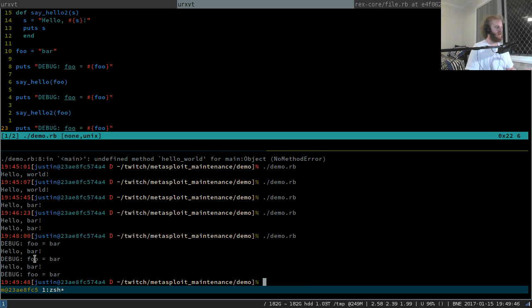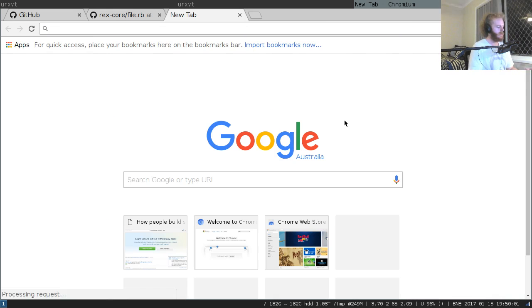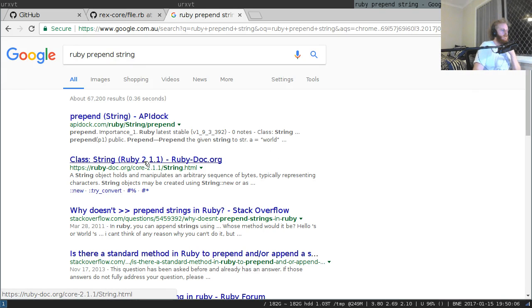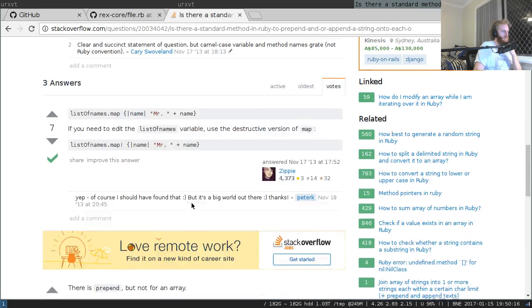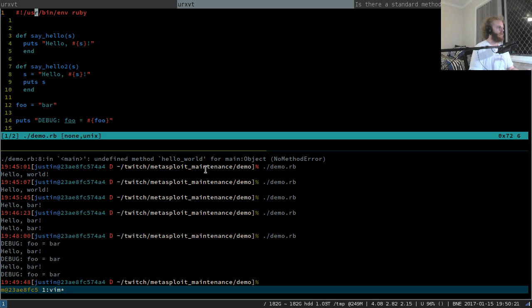No, foo didn't change at all. Foo was always equal to bar. Okay, that's cool. Let's, instead of doing that, how do you prepend to a string in Ruby? Okay, I think this is actually a really bad example. Instead of saying hello, let's say welcome.